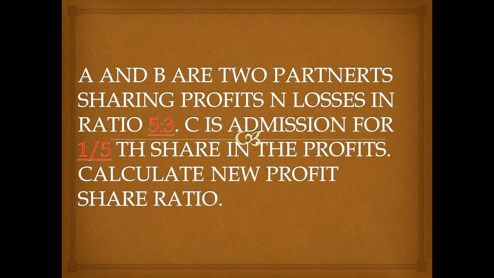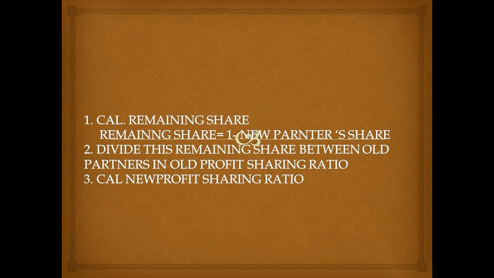That means the old partners' profit sharing ratio is given. And second, C is admitted. C is a new partner admitted into the firm and his share is 1/5 in the profit. So calculate the new profit sharing ratio.